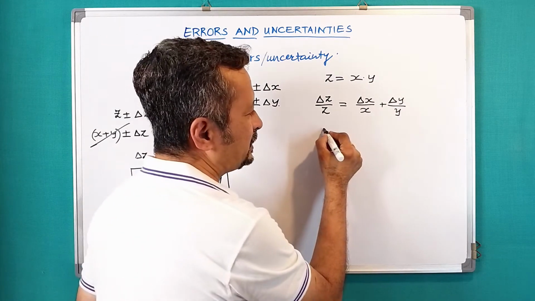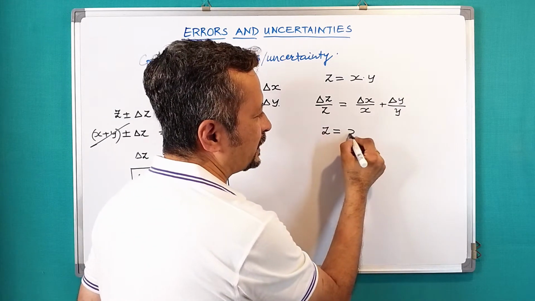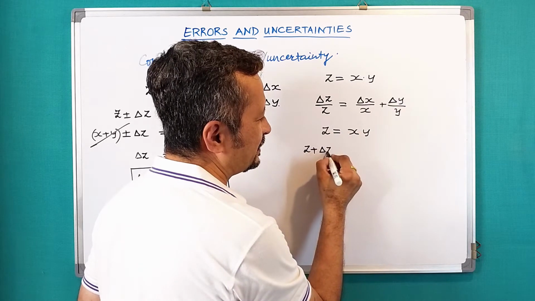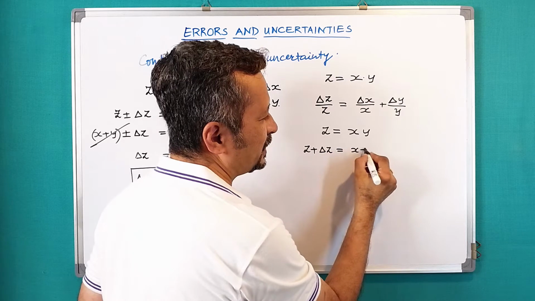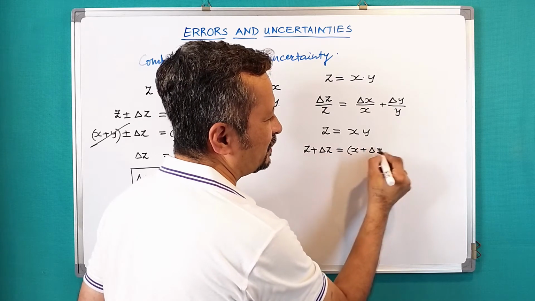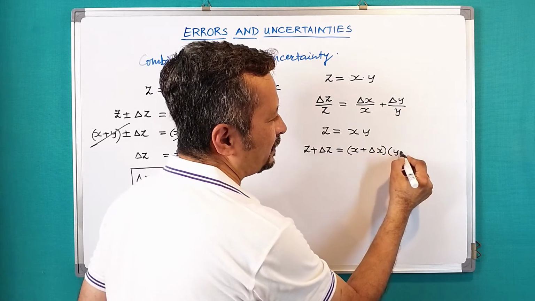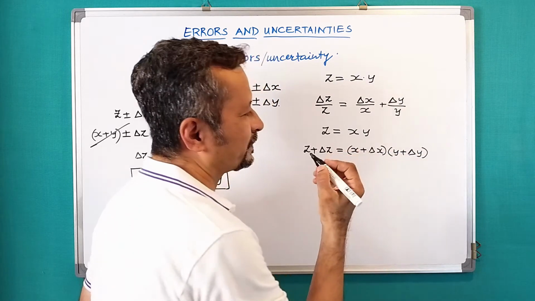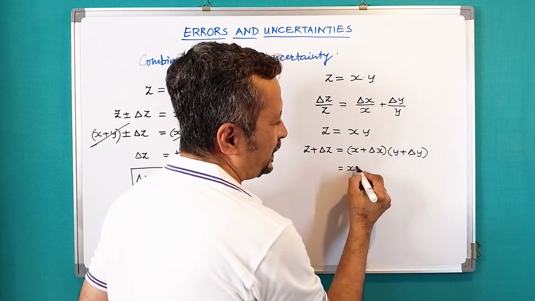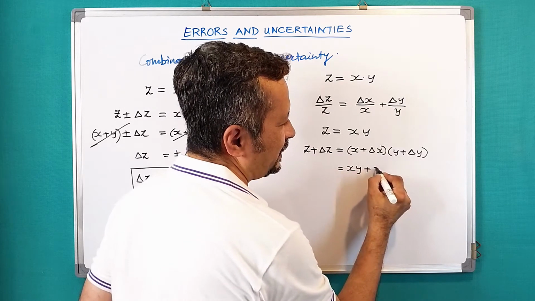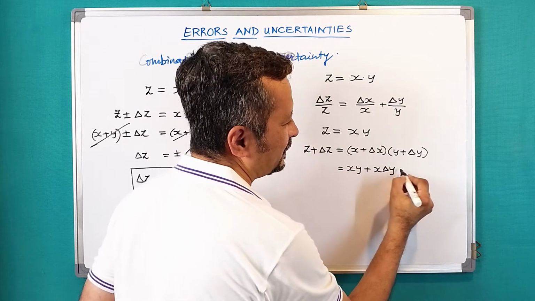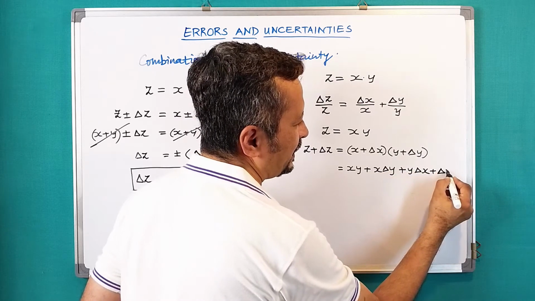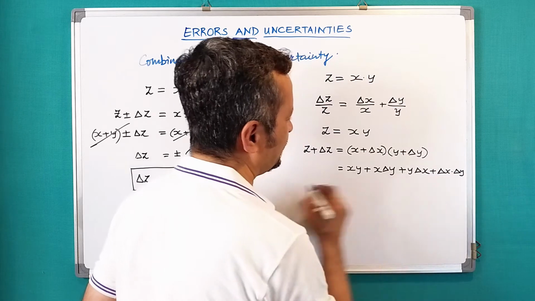I'll quickly explain it. Z is equal to XY, so Z plus delta Z would be X plus delta X multiplied by Y plus delta Y, and that would be XY plus X delta Y plus Y delta X plus delta X delta Y. Correct.